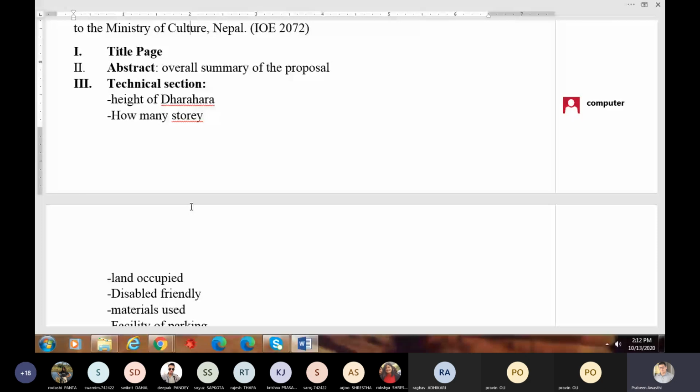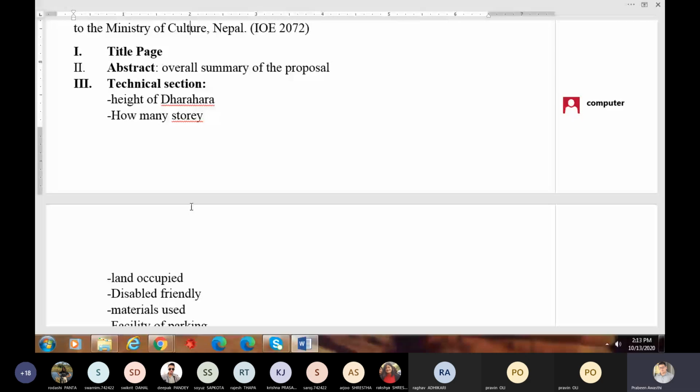The height of the new Dharara will be this feet, and it will have 10, 11 or 12 story. The new Dharara will occupy this or 40, 50 ropanis of land.